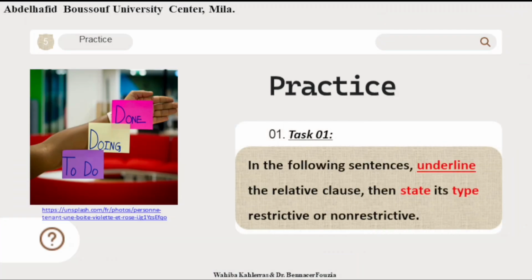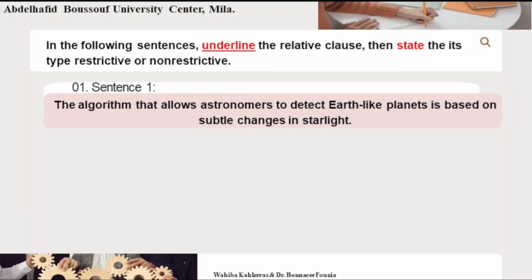Let's practice now. Task 1. In the following sentences, underline the relative clause, then state its type, restrictive or non-restrictive. Sentence 1. The algorithm that allows astronomers to detect planets is based on subtle changes in starlight.